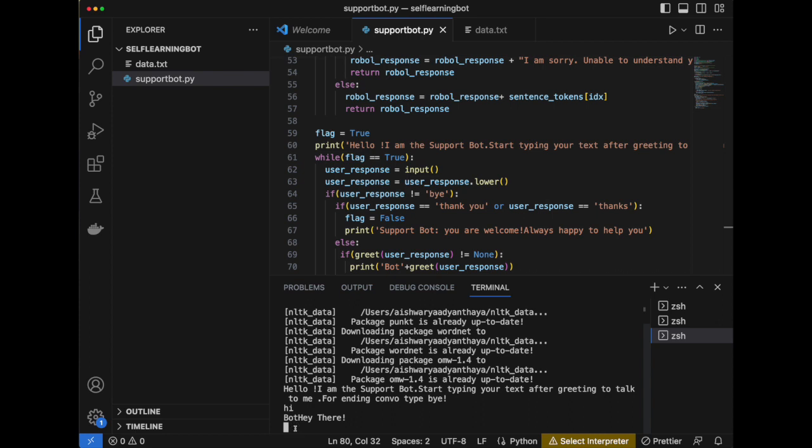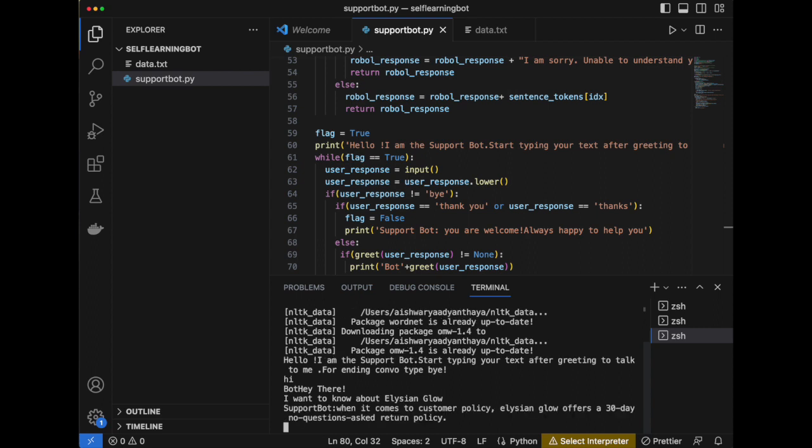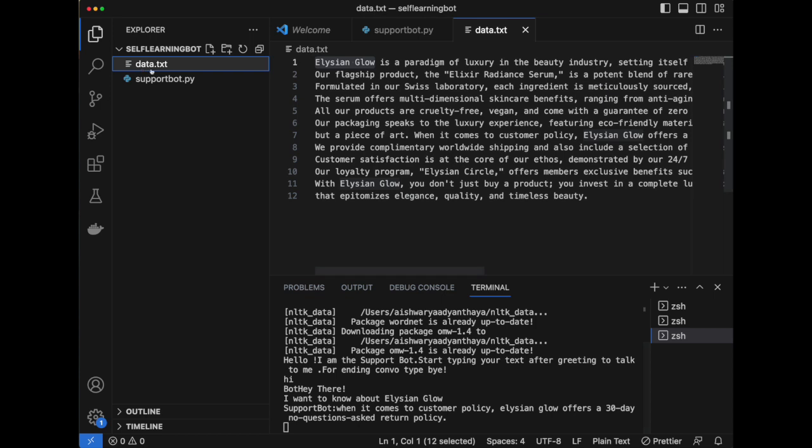Now, the next thing is the main part of this bot. Here I am talking about a normal luxury brand. So I'll just type, I want to know about the brand, and I'll put the brand name. And then it says whatever it finds nearby. So it says, when it comes to customer policy, Alcine Glow offers a 30-day no-questions-asked return policy.